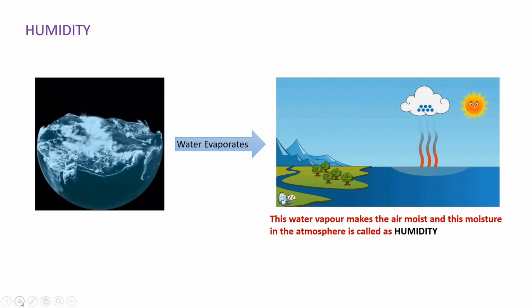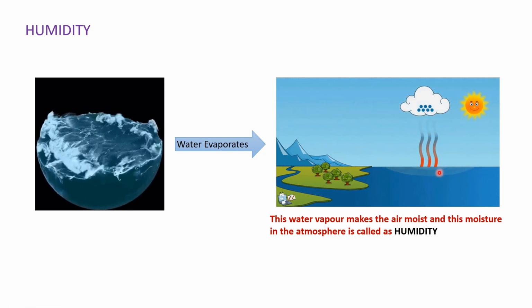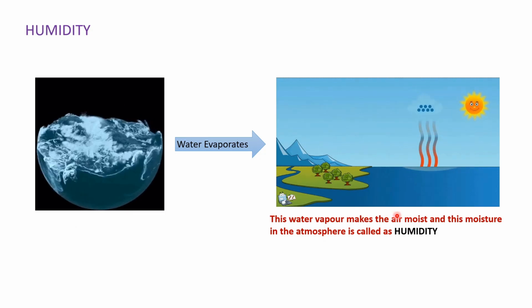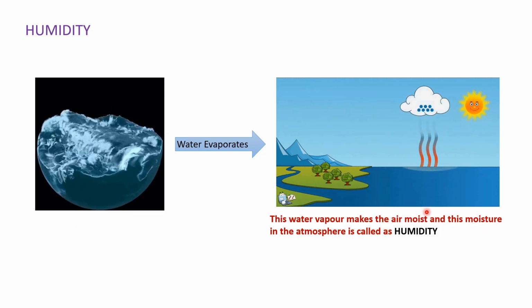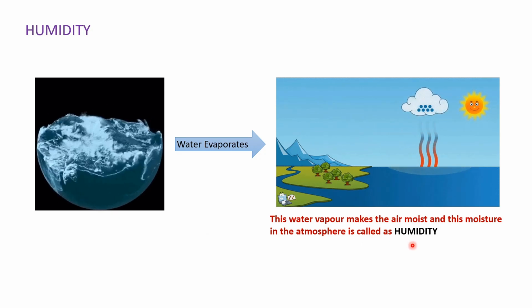So you can see this line here. It says that this water vapor that has evaporated makes the air moist, and this moisture in the atmosphere is called humidity.